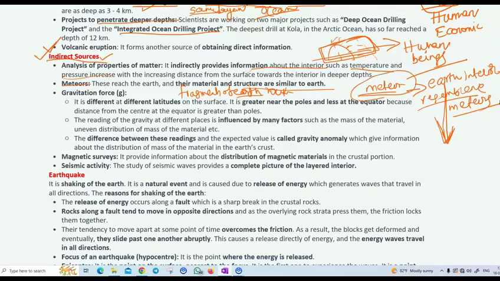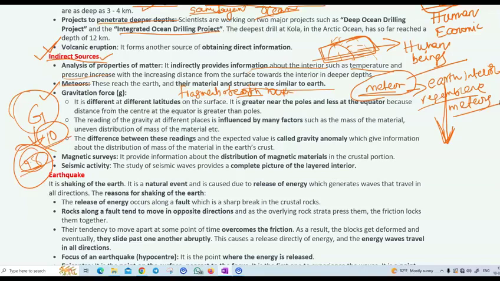And the gravitational force, g. g is not the same at all altitudes. It is different at different altitudes. Near the poles it is very high, around 10. Near the equator it is lower, 9.8. Even though there is not much difference, it makes a lot of difference when we compare 9.8 and 10.